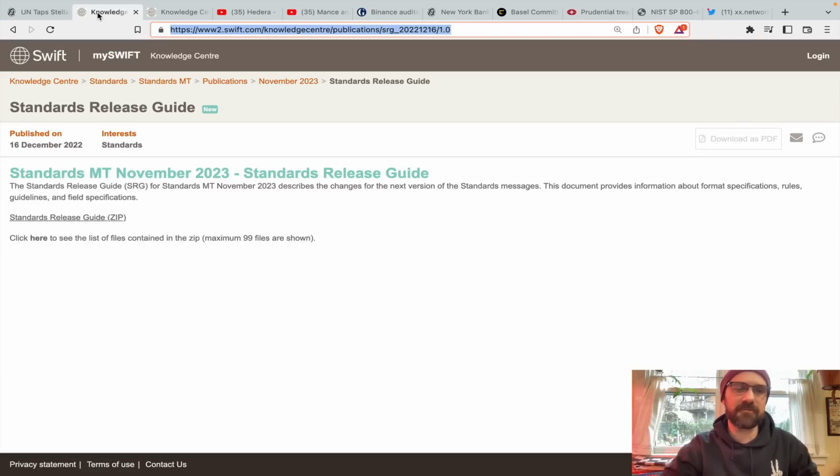Swift has been showing their hand for a while now. I don't recommend going in and downloading a zip file and going through thousands of pages of documents, but each one of those Category 5 messages, which is dealing in securities transactions, each one of those documents had like 60 to 70 hits for blockchain and digital assets. So they are certainly already live, obviously, with crypto, Swift, as of November of this year. I do believe that their 2023 November timeline puts FX, foreign exchange transactions, right in the mix as well with crypto.